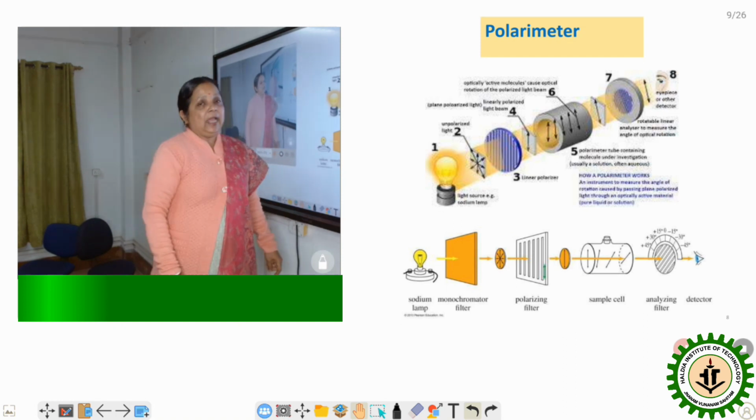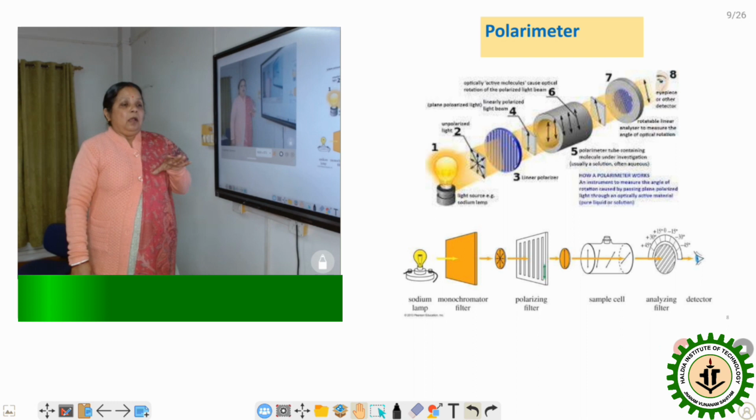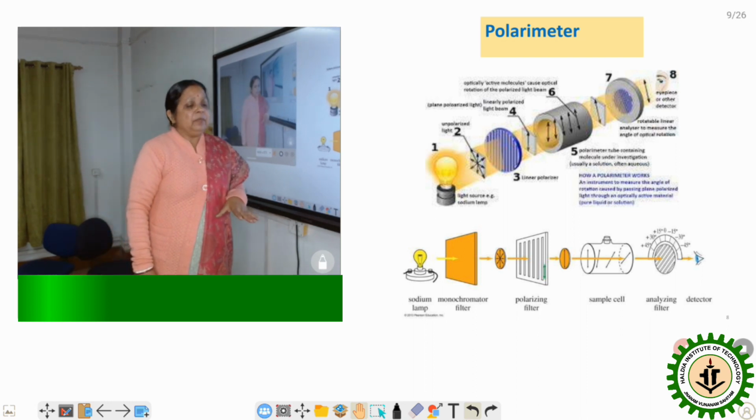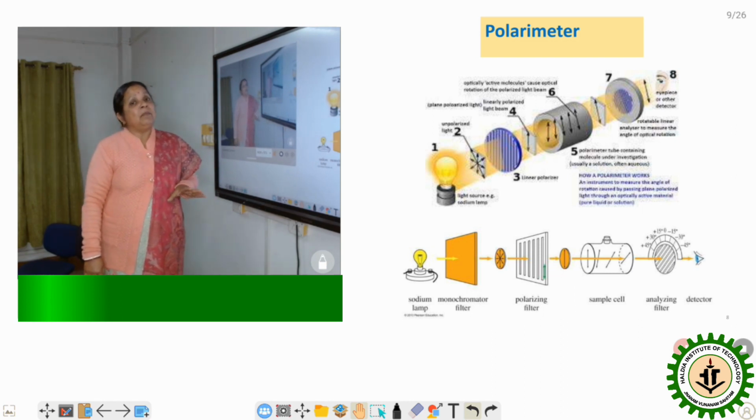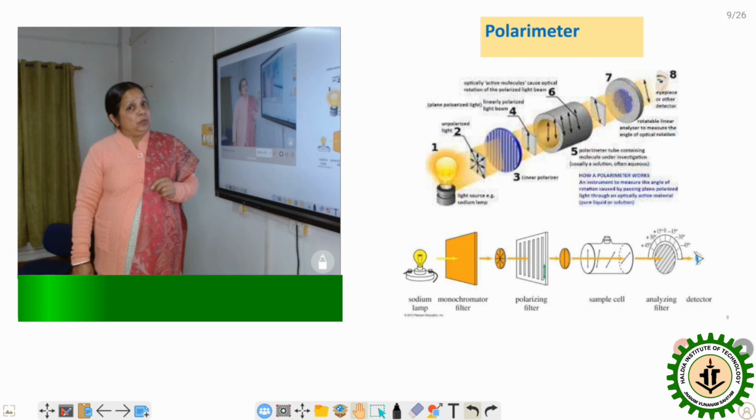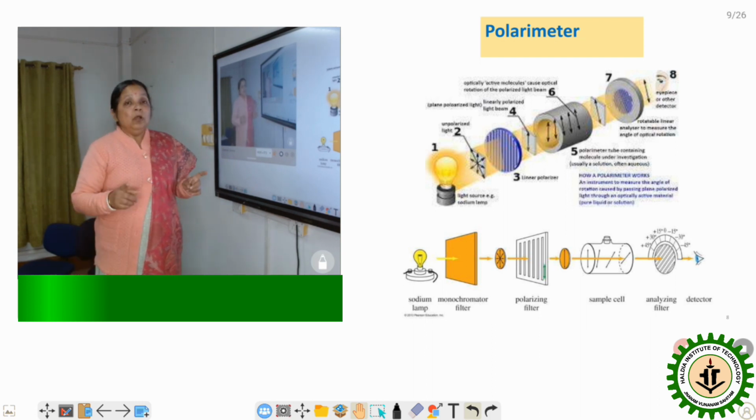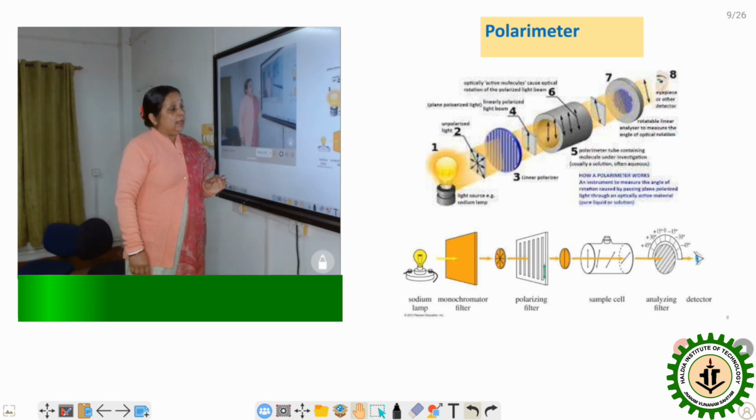And another is the analyzer. That is another two prisms, which combine with the help of Canada balsam glue to generate the analyzer, and they analyze how much the light is rotated. So these combinations of prisms are present, and the prism cutting edge is 68 degrees, and it is used here.